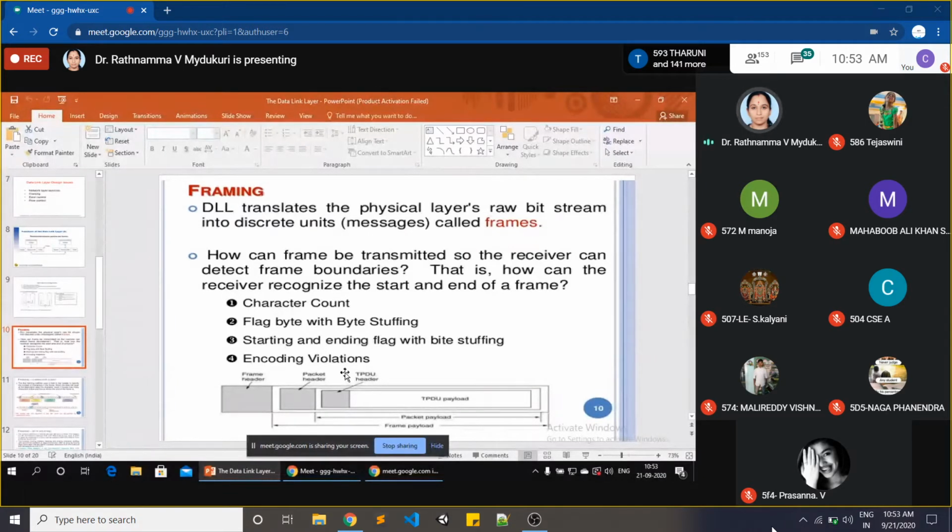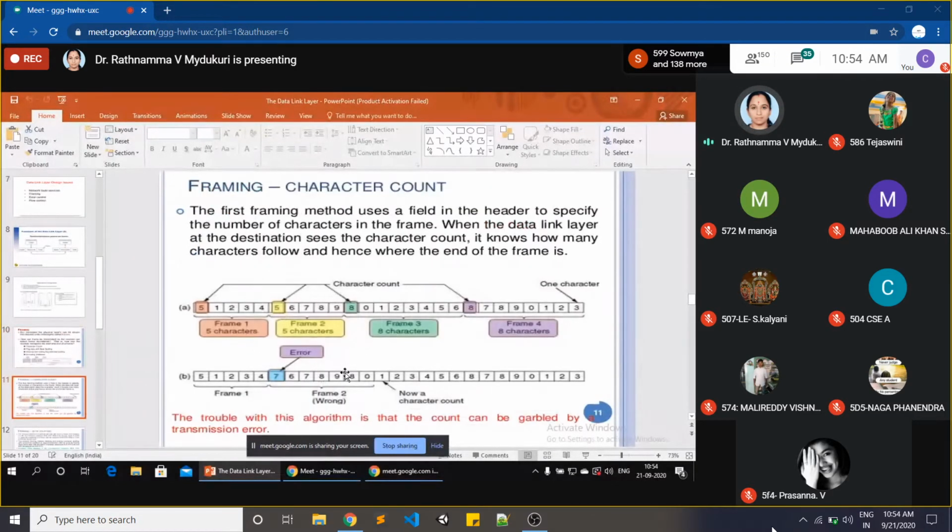So DLL, data link layer, translates the physical layer's raw bit stream into discrete units called frames. How can a frame be transmitted so the receiver can detect the frame boundary? We have some mechanisms here: character count, flag byte with byte stuffing, starting and ending flag with byte stuffing, and encoding violation. Now just observe this diagram.